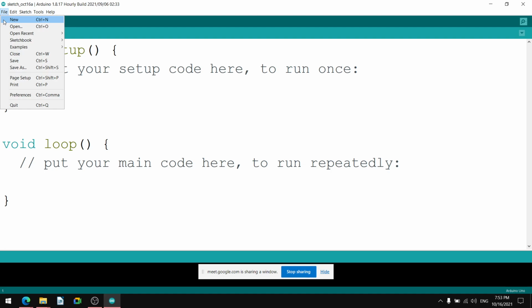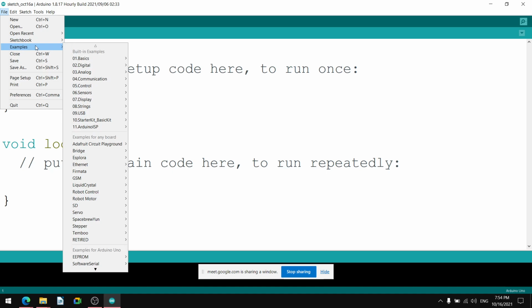So most of the applications have these buttons. Under File, there is New, Open, and Open Recent. In this there is a Sketchbook and Examples. Under Examples, new drop-down menus also open, like Basic, Digital, Analog, Communication. We'll check them one by one. And under Basics, 1, 2, 3, 4, 5, 6 different programs are opening.